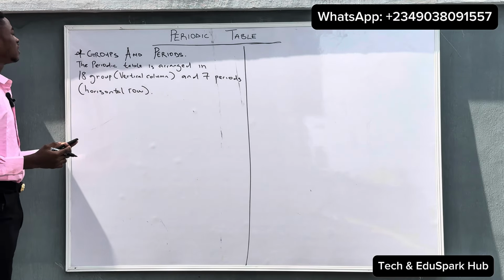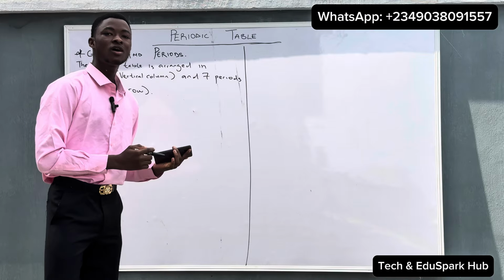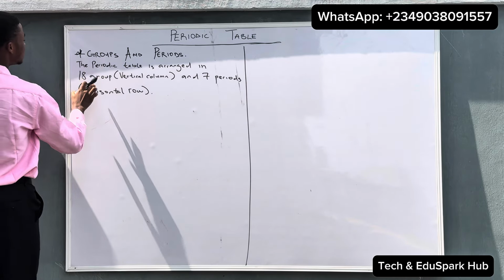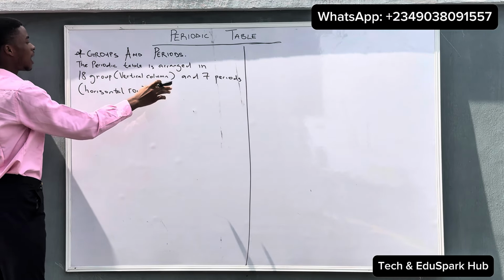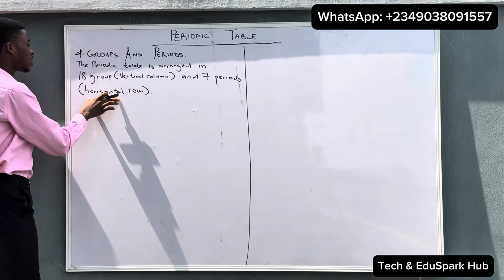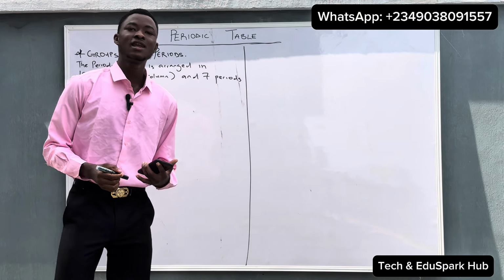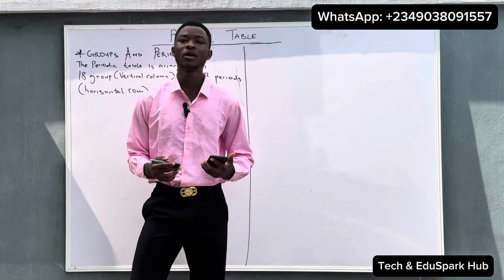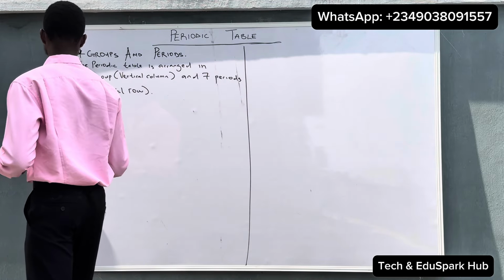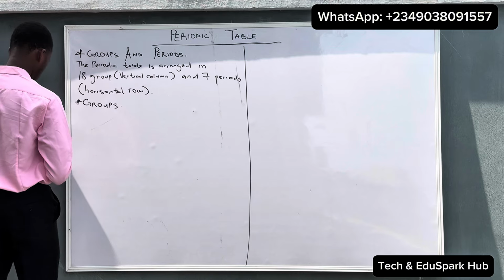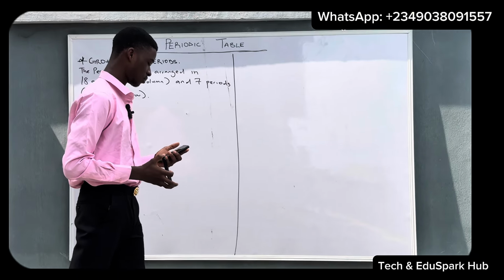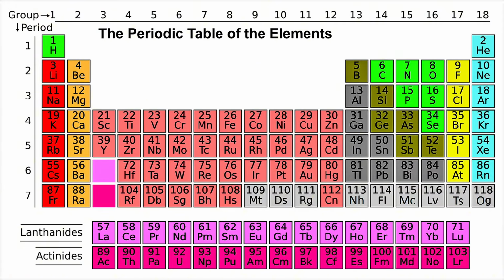So this is the way the periodic table is arranged. The periodic table is arranged in 18 groups, which are on the vertical column, and 7 periods, which are on the horizontal row. So looking at this, let's look at the groups and periods one by one. As shown on the screen, you can see we have the groups, group 1 to 18.